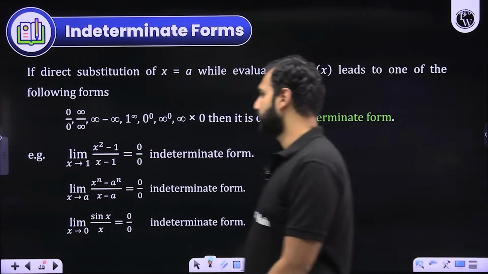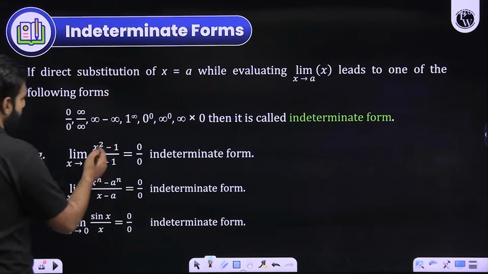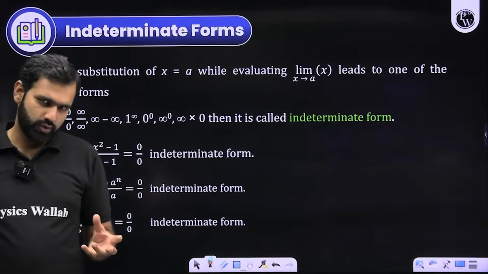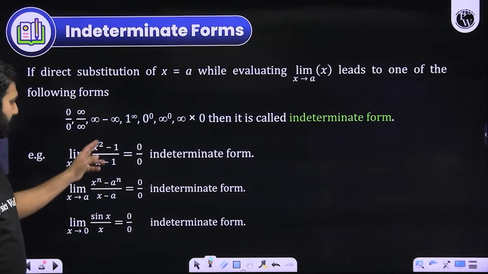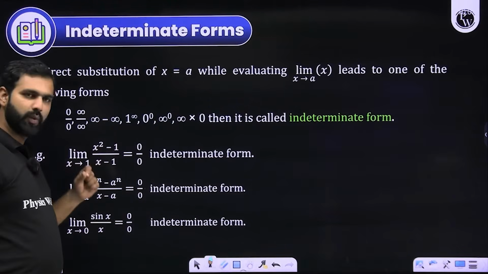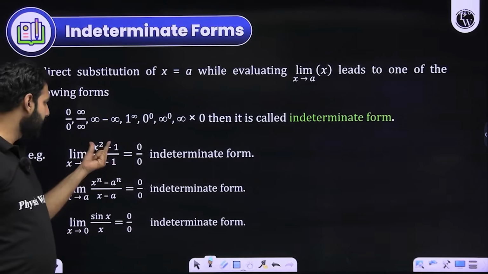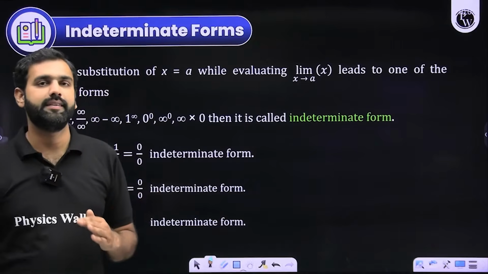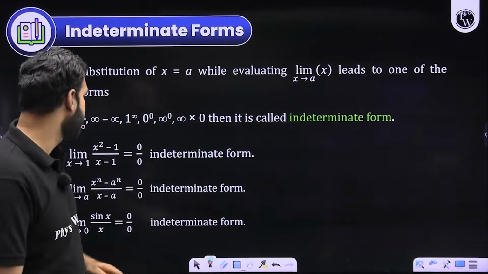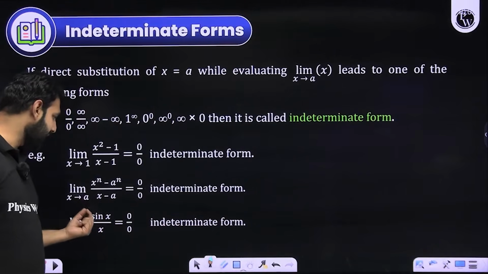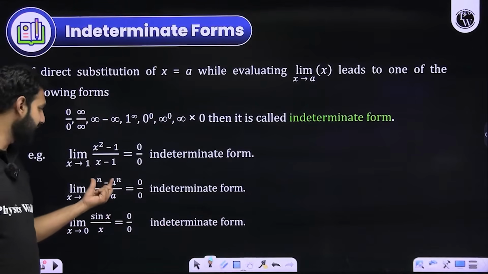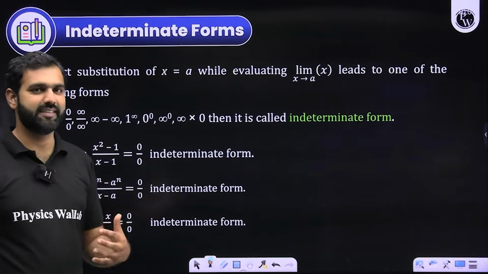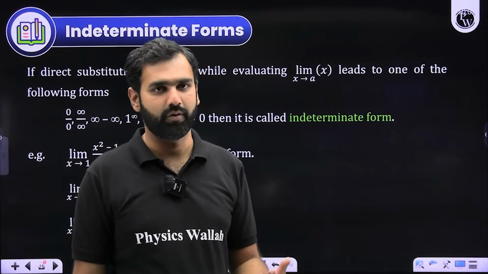Here, look at this part. For example, if I take x square minus 1 upon x minus 1, limit x approaches 1. So when x approaches 1, if I simply put the value of x as 1 here, it will be 1 minus 1, it will be 1 minus 1. So numerator is also 0, denominator is also 0, and that makes it 0 by 0. That is an indeterminate form of 0 by 0. For example, here, if x approaches a, it is a to the power n minus a to the power n upon a minus a. So 0 by 0. So this is a 0 by 0 indeterminate form.